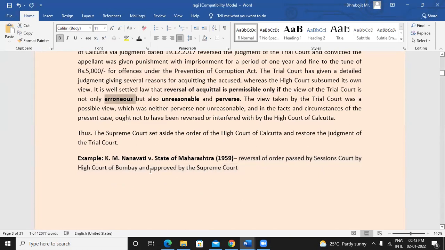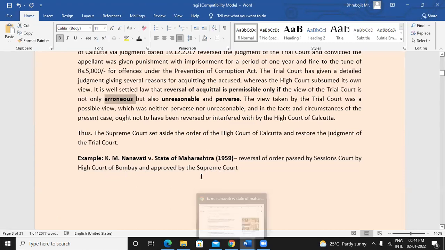It is a well established case. So High Court reversed this order. And then at the stage of appeal, Supreme Court also said that yes, High Court is correct. This only has to be there. So accordingly, punishment was also given.